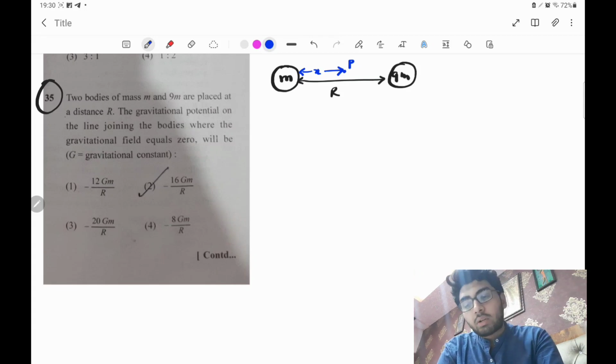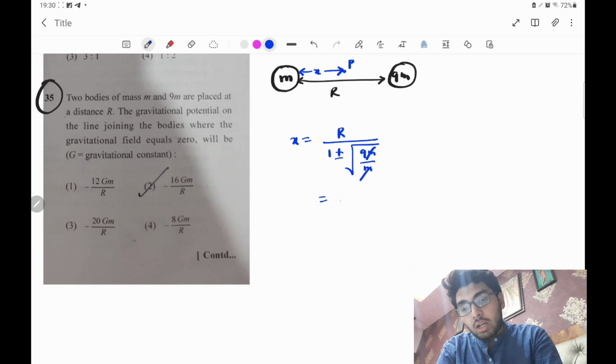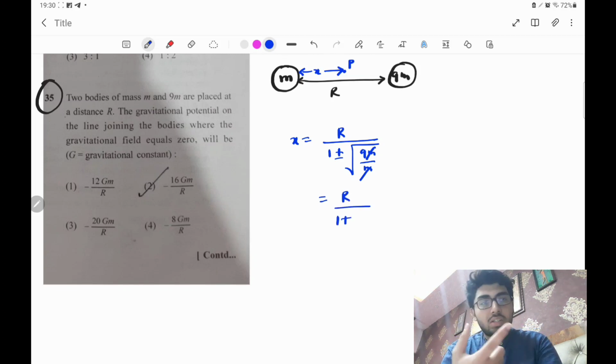I hope you know there is a direct formula: the distance is r divided by 1 plus or minus root over 9m by m. So this is a direct formula which I can apply here.